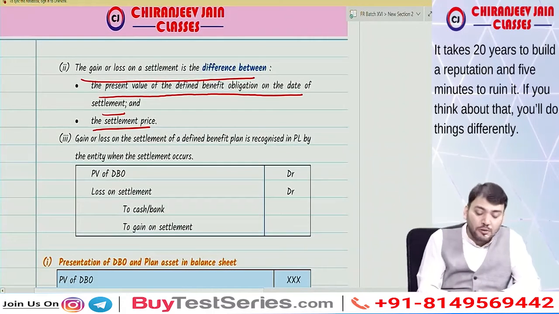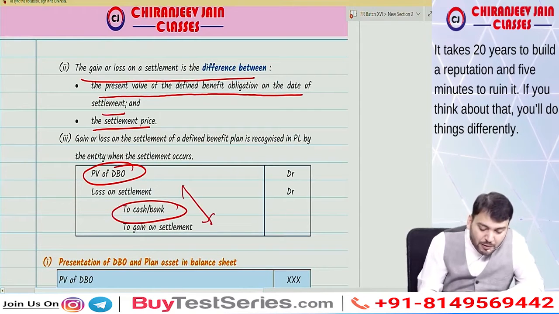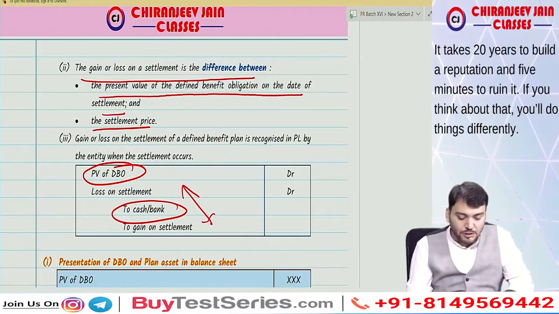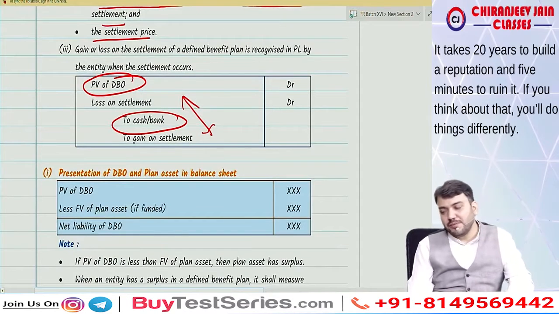Correct. So what journal entry will we do? Present value of DBO to cash or bank, and the difference will be what? Gain or loss on settlement. This gain or loss on settlement will also be transferred to PL. Understood this point? Have you understood this point? Yes, sir. We have understood.